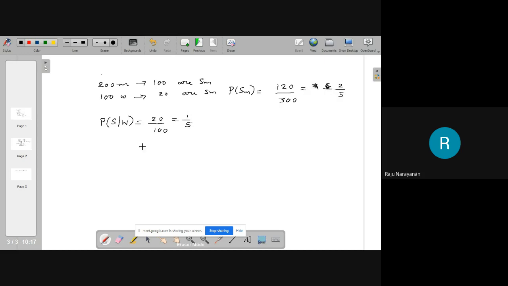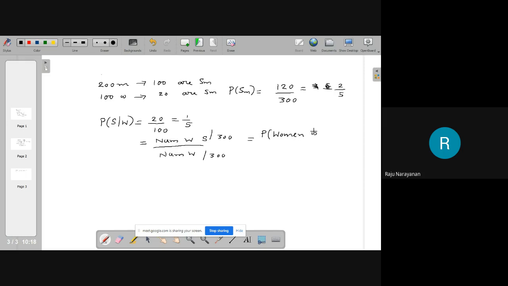Now, what about this 20? This 20 is the number of women smokers. And this 100 is the number of women. Let me divide this by the total population, 300. Number of women smokers by 300: out of 300, this many women are smokers. Therefore, this is the probability that a woman is a smoker.